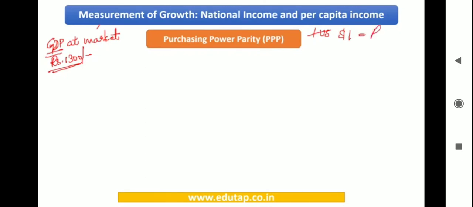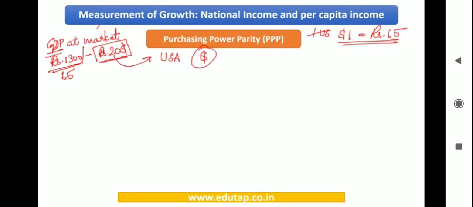$1 is equal to rupees 65. Okay, so this is a market exchange rate. Now, if I want to find the GDP of India in US dollars, I will divide this by 65. Okay, and I would see that the GDP is going to be 20 US dollars. Now I can compare the GDP of India with the GDP of USA, which is again going to be in US dollars.